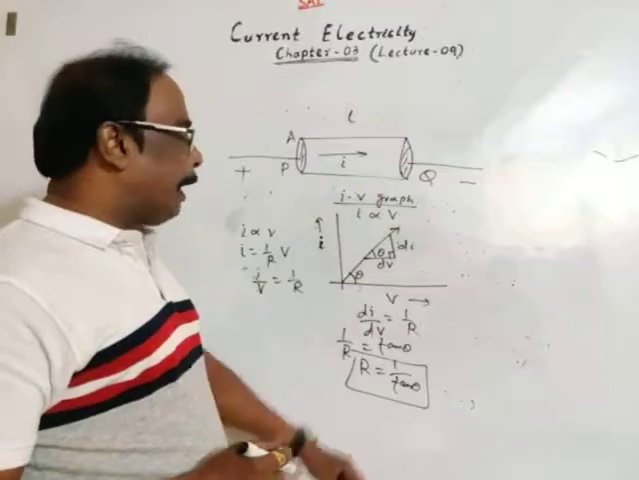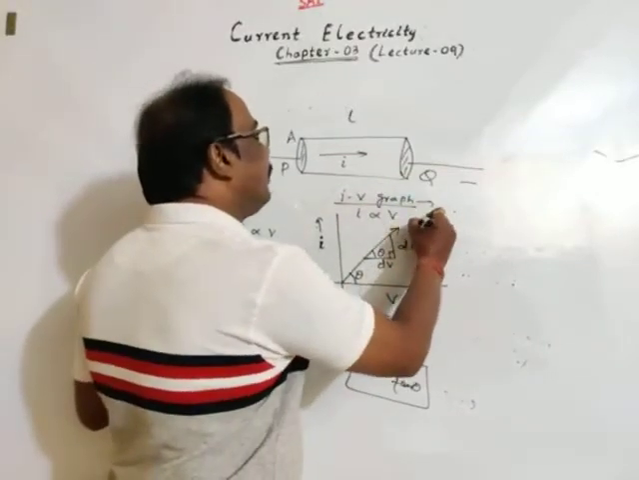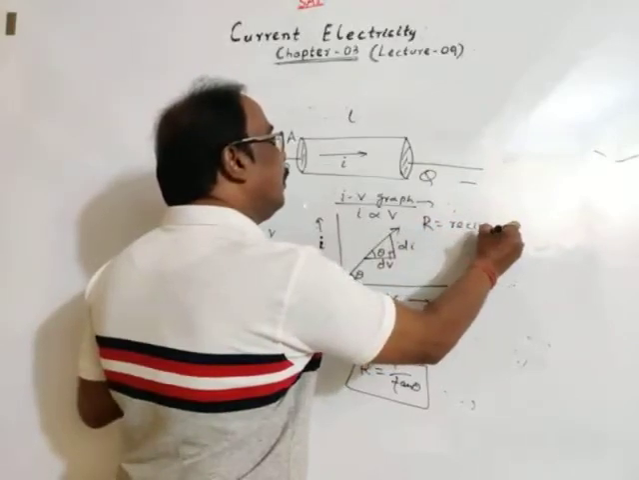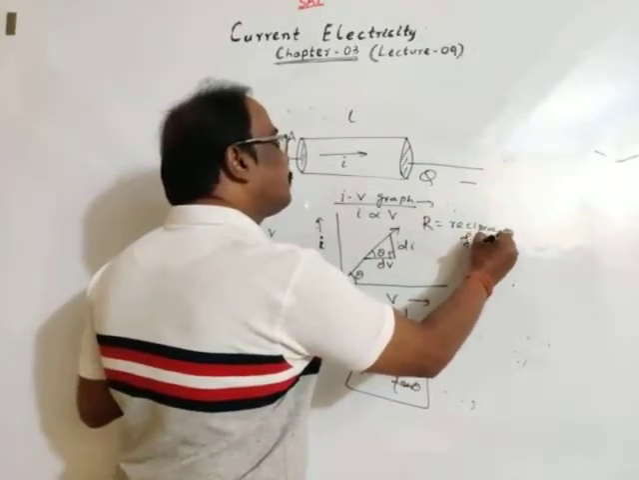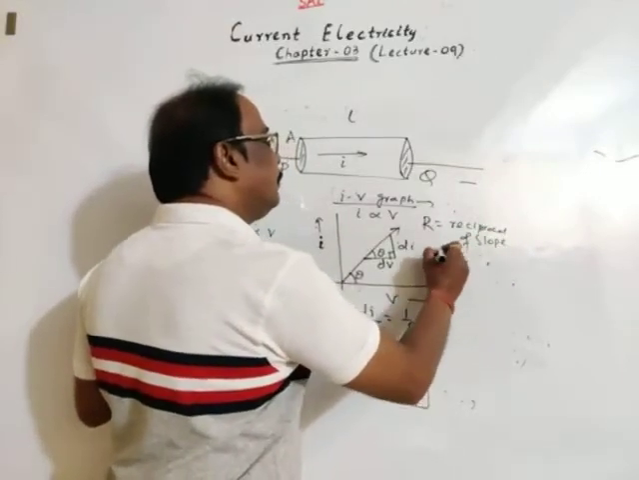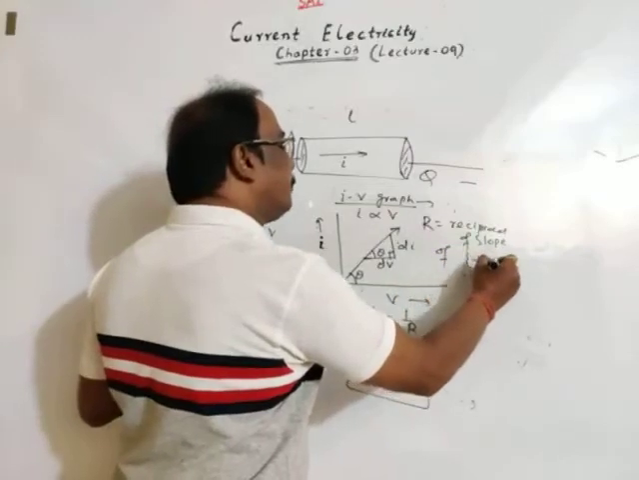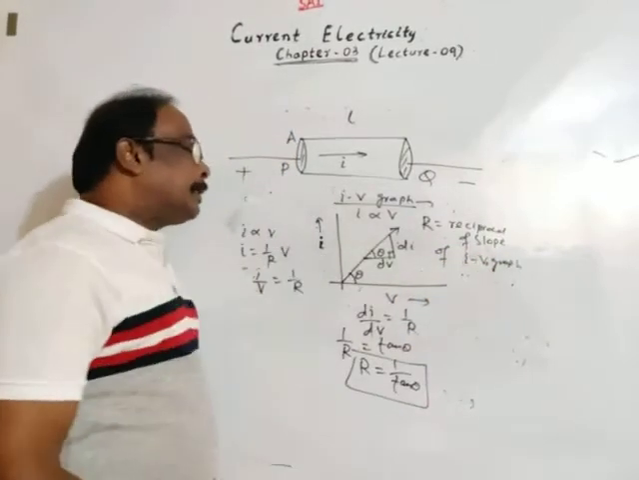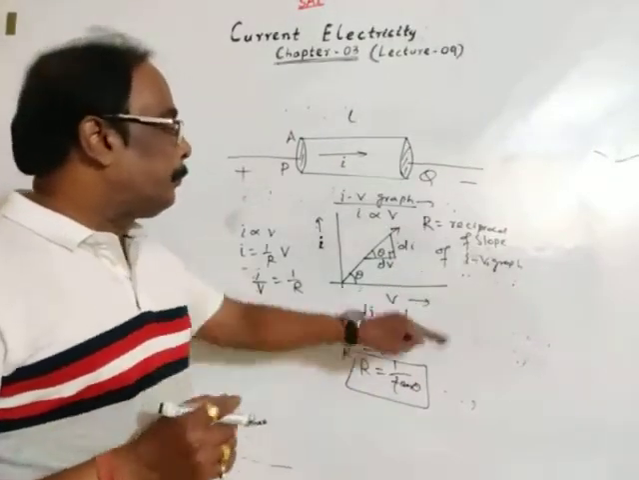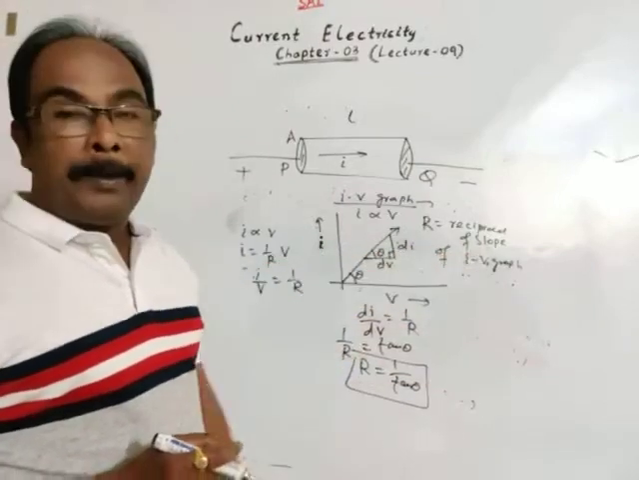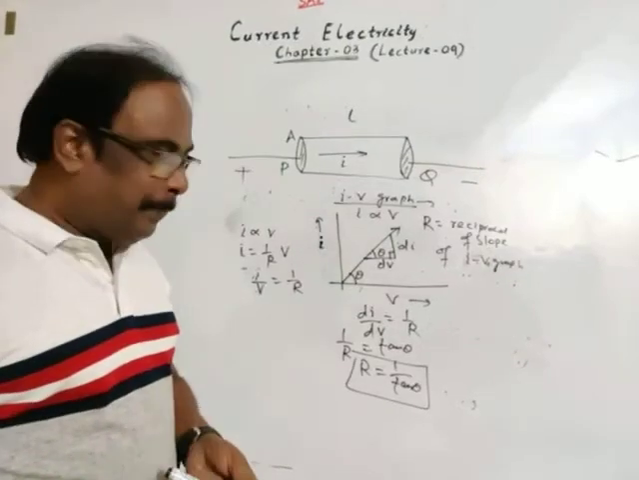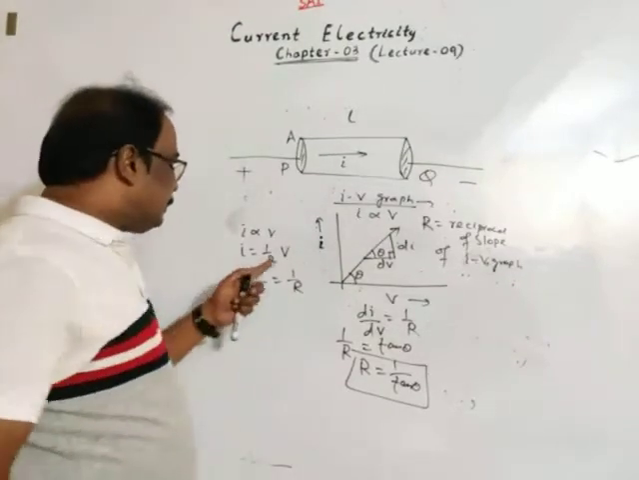Thus, from the IV graph, resistance is equal to the reciprocal of the slope of the graph. Slope of the IV graph. Okay. Resistance is equal to the reciprocal, means 1 by tan theta, reciprocal of the slope of the IV graph. Clear? If you take the VI graph, this is about the IV graph.